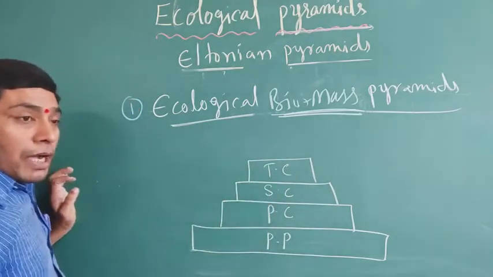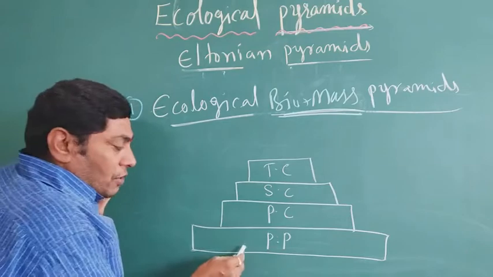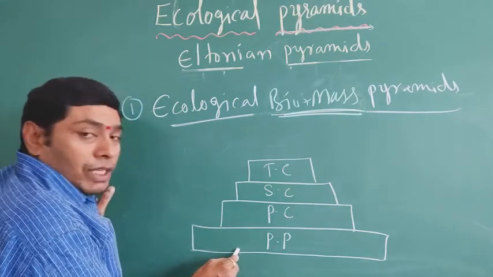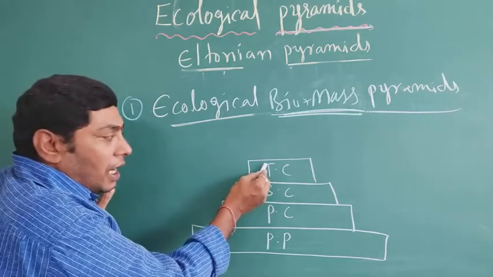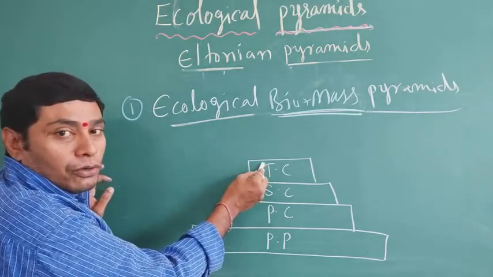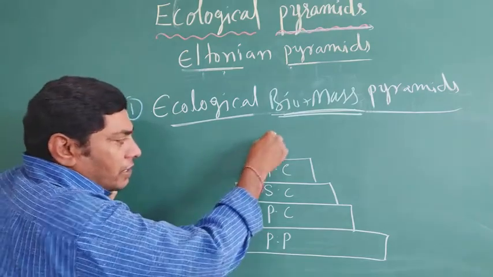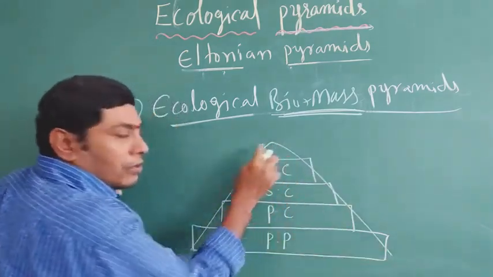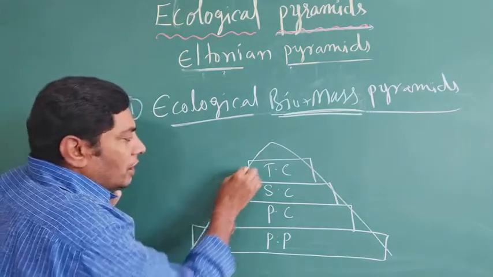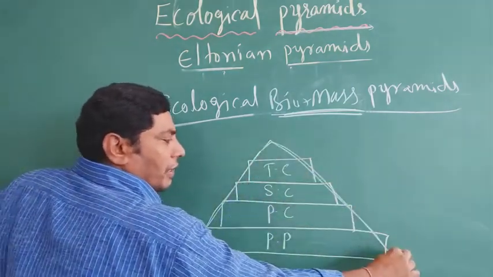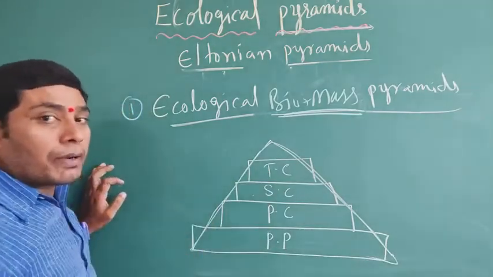The biomass also follows the same pattern as the number pyramid. The base of the pyramid is broad and the apex is narrow. It narrows down to the apex at the top level. So the biomass pyramid is also known as an upright pyramid.